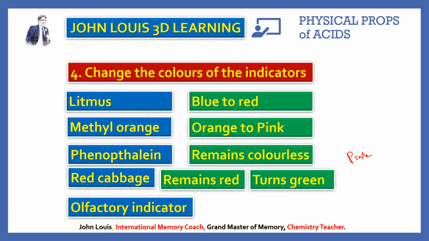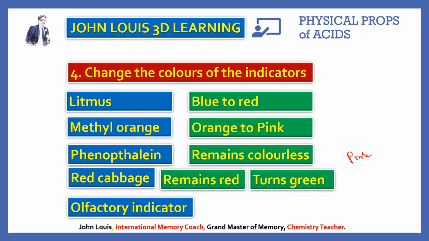An olfactory indicator. What is meant by olfactory indicator? Some indicators, when added to acid, will give one smell, but if you add them to a basic medium, they will give a different smell altogether. Olfactory means what? Smell. It is related to smell. Therefore, they change the smell when the medium changes. When acidic medium changes to basic medium, the indicator smell will change.